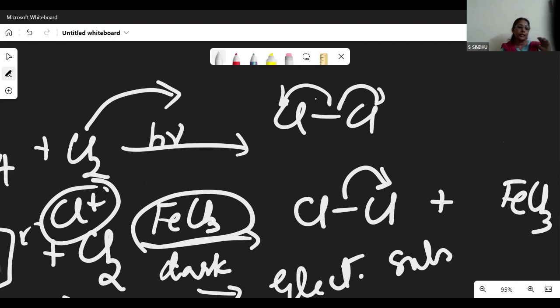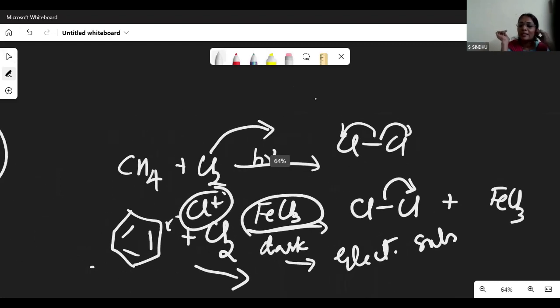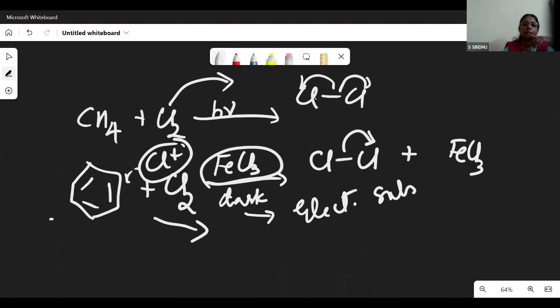So these are the points which we have to stress upon when we teach children. Everything is new to them. So the difference between aliphatic hydrocarbons undergoing halogenation and aromatic compounds undergoing substitution on the ring.